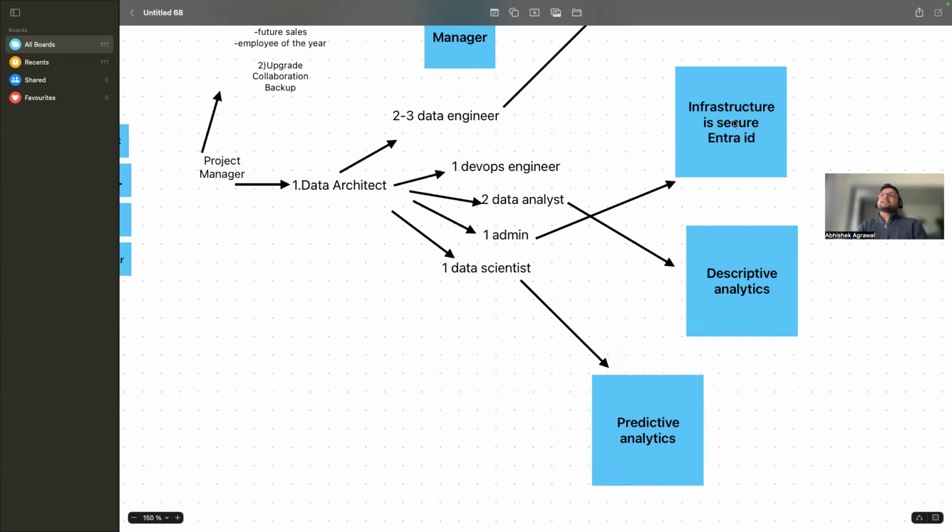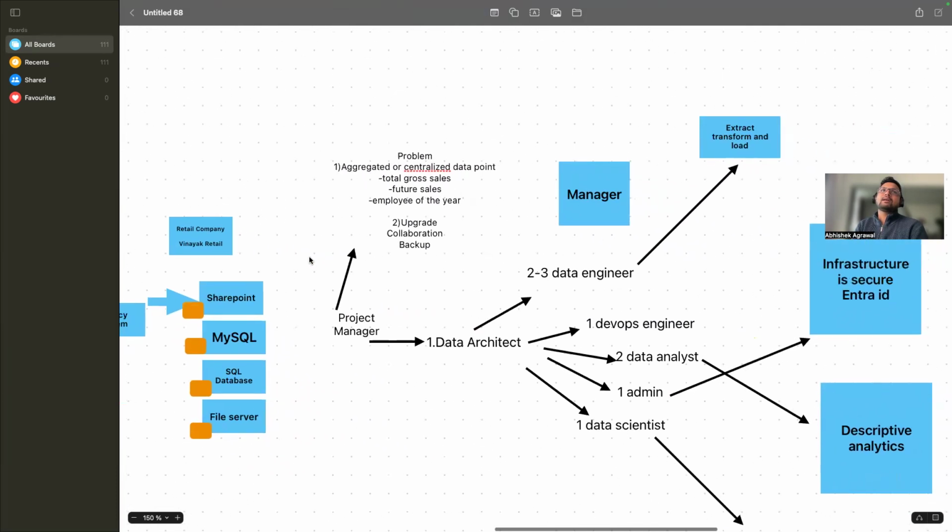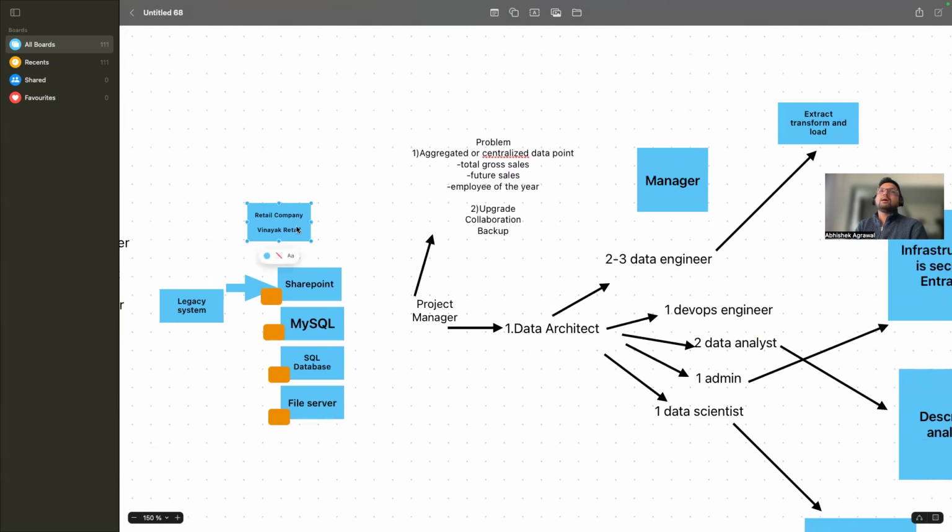Data engineer, data scientist and data analyst will work closely, because suppose Vinayak Retail came with the requirement that, hey, I need a particular dashboard in which I want to understand, I have many stores, right? I want to understand which store is located near a shopping mall, or which store is not near a shopping mall, and which retail store is near, suppose, a movie theater and all of that, right? That kind of analysis is what Vinayak Retail wants to do.